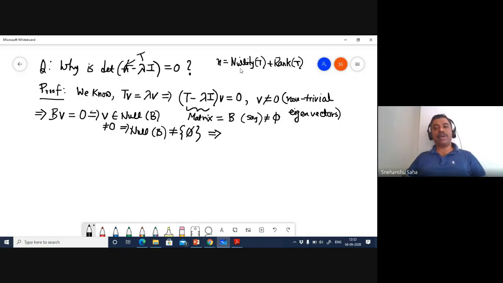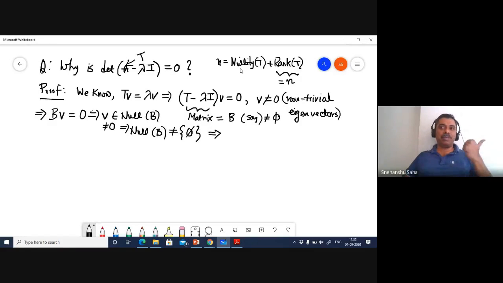If your matrix of the linear transformation is full rank, meaning the rank is n, what does it mean? That the columns of such a matrix have to be linearly independent of each other. Otherwise, the matrix cannot be full rank. If one of the columns is dependent on any of the other columns, the rank reduces by 1.